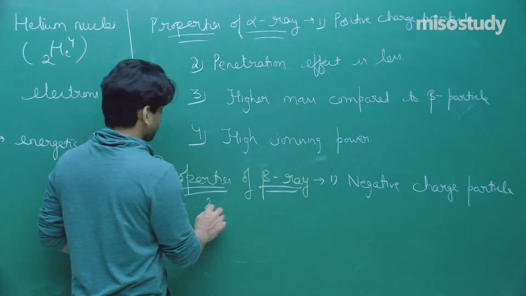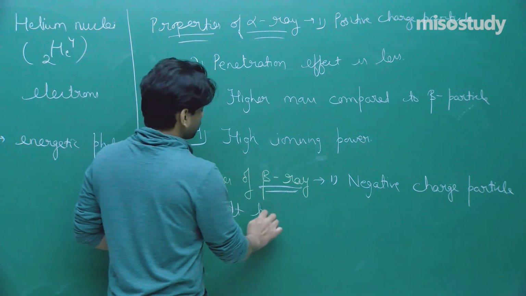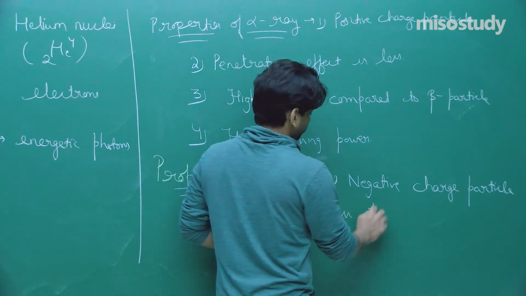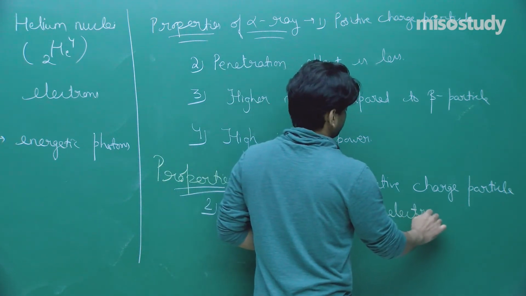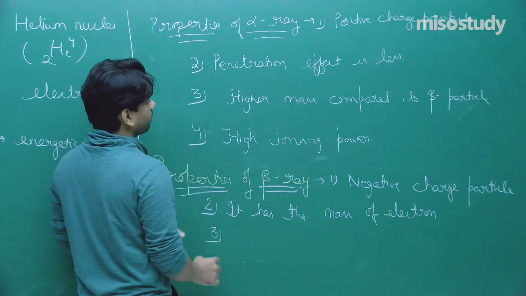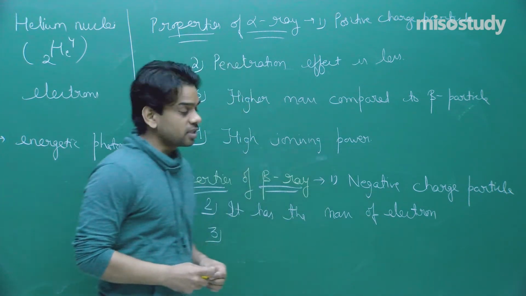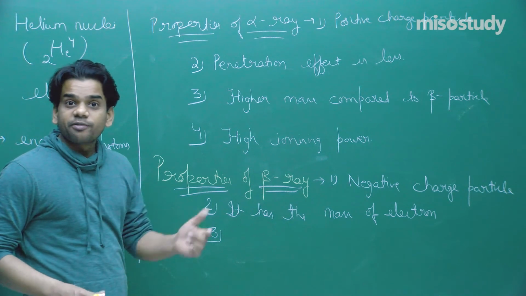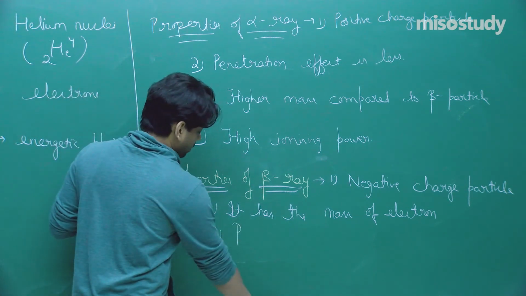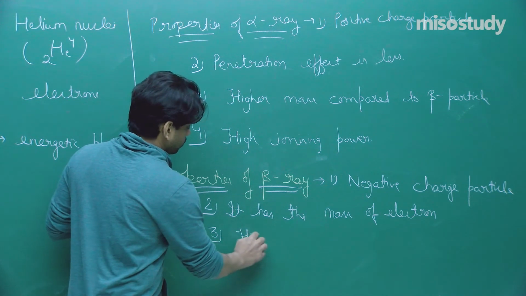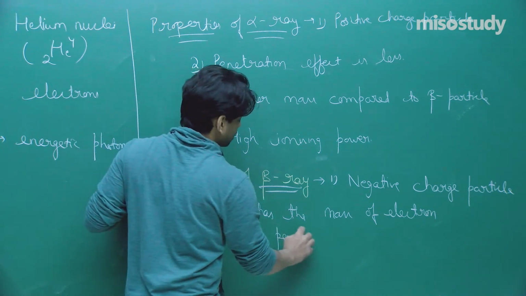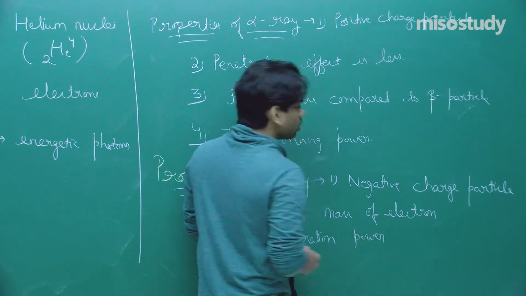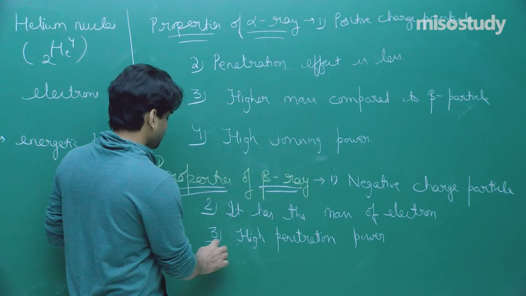It has the mass of an electron. Since it has the mass of an electron, its penetration effect is more compared to the alpha particle. It has high penetration power, and it can also ionize atoms, because it is a negatively charged particle.